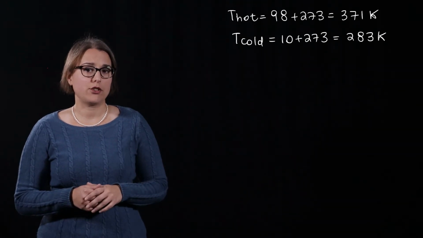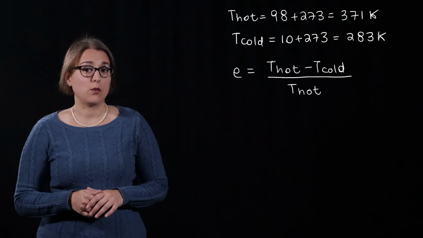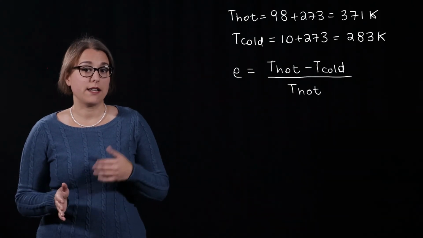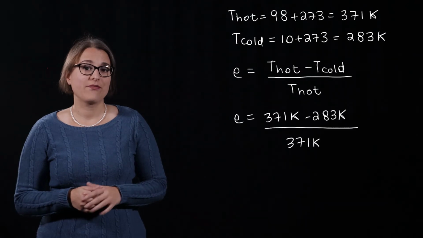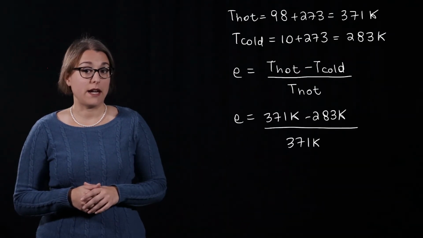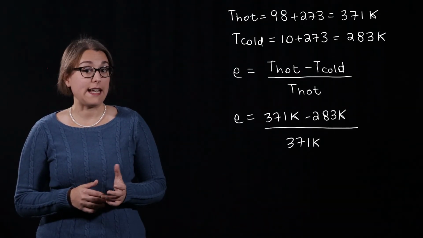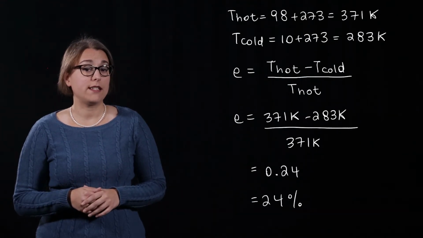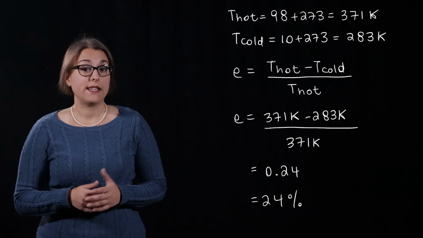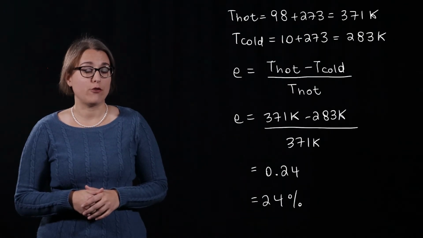Now plug into the equation. Carnot efficiency equals temperature of hot minus temperature of cold, all divided by the temperature of the hot. 371 Kelvin minus 283 Kelvin is 88 Kelvin, divided by 371 Kelvin is 0.24. This is an efficiency of 24%.